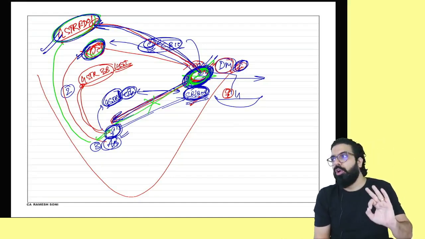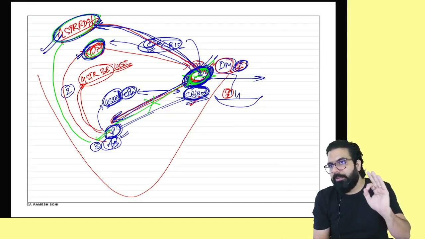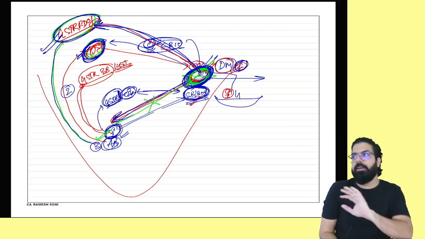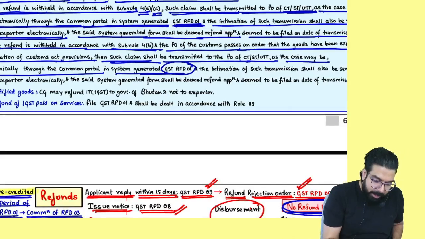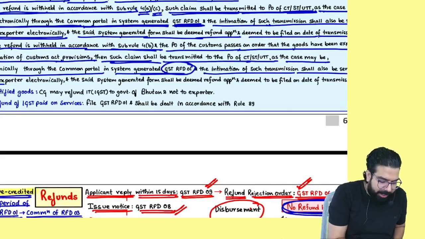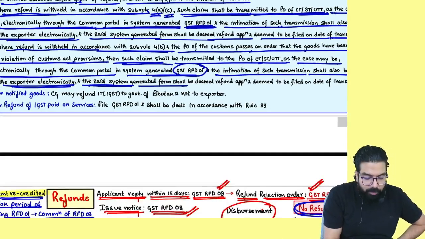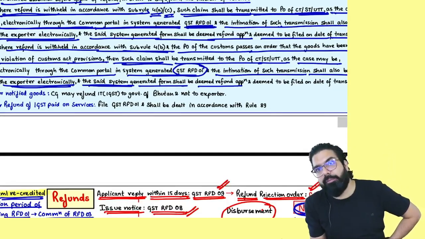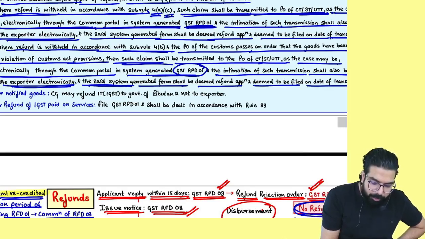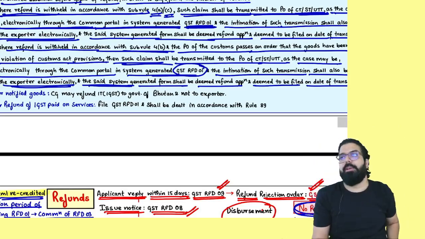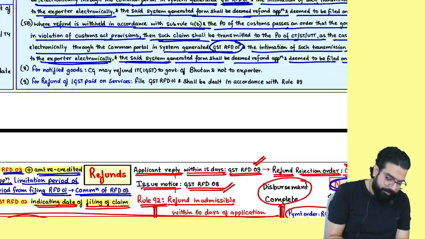GST RFD01. When your system generated RFD01 is generated, now your jurisdictional officer will process the refund. It says the intimation of such transmission shall also be sent to the exporter, and the said system generated form shall be deemed as refund application, deemed to be filed on the date of transmission.